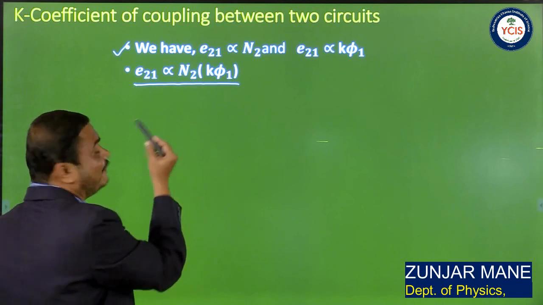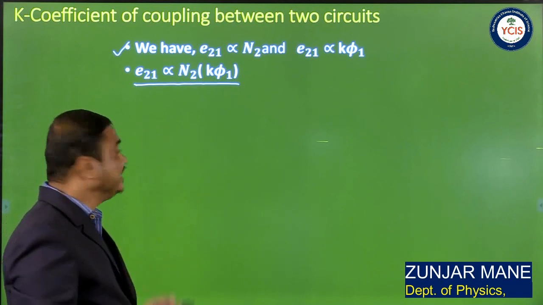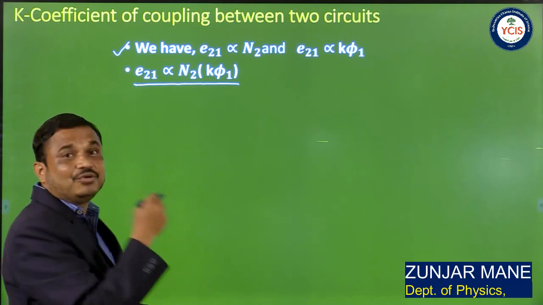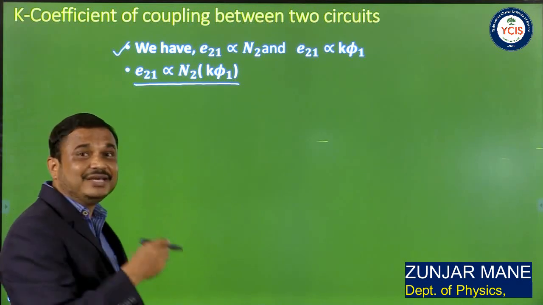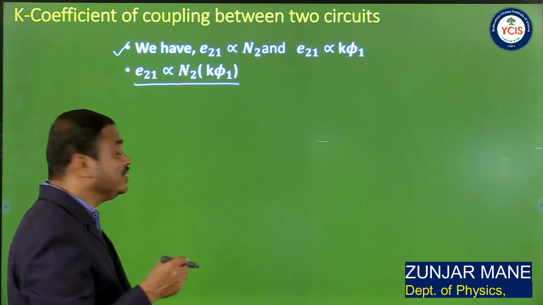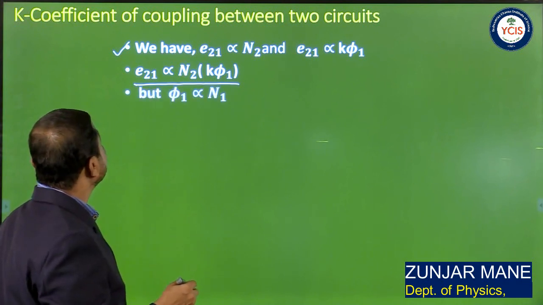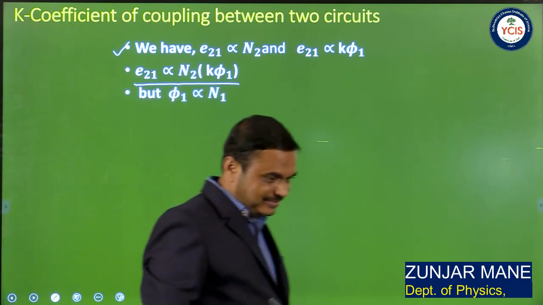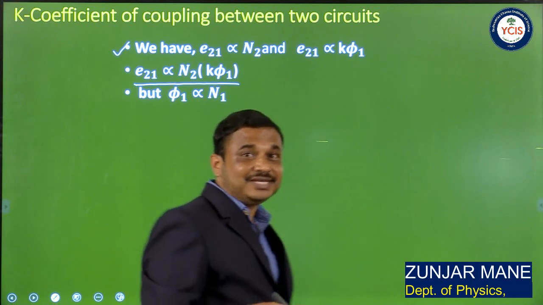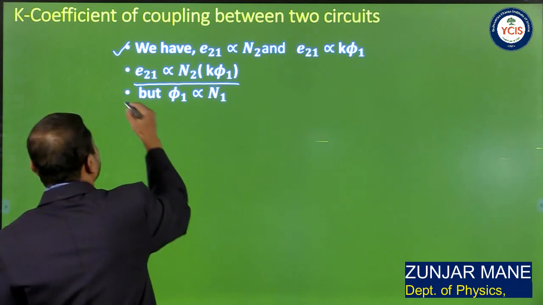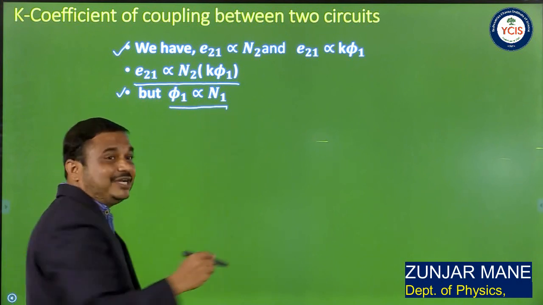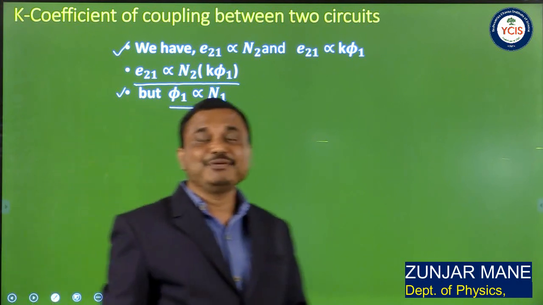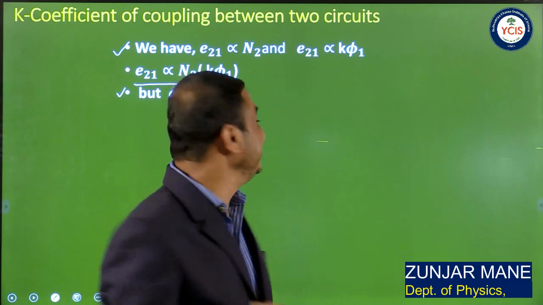Here N2 is the number of turns of coil 2 or secondary coil, K is the coefficient of coupling between the two coils or circuits, and phi 1 is the magnetic flux associated with coil 1 or primary circuit. But phi 1, the magnetic flux associated with coil 1, is also directly proportional to N1, the number of turns of coil 1.